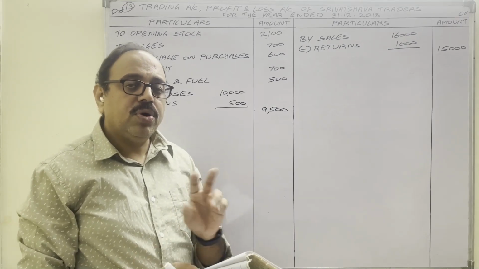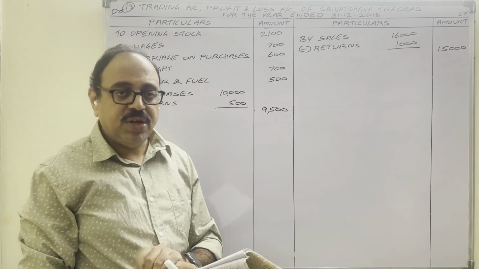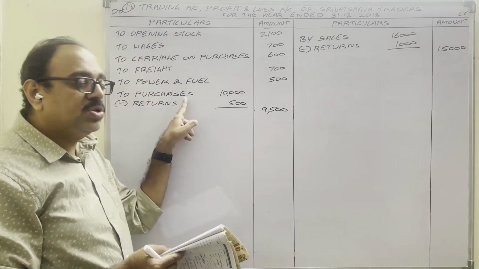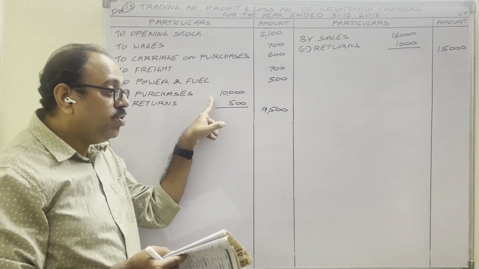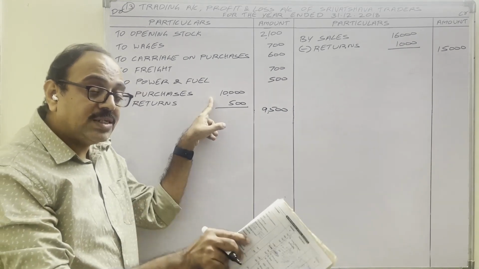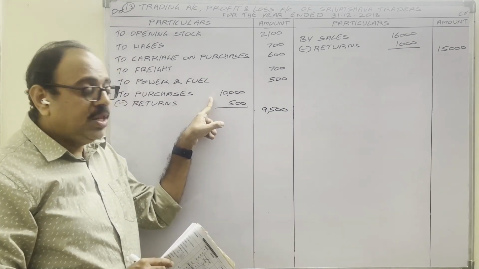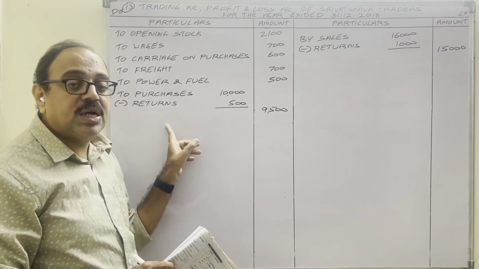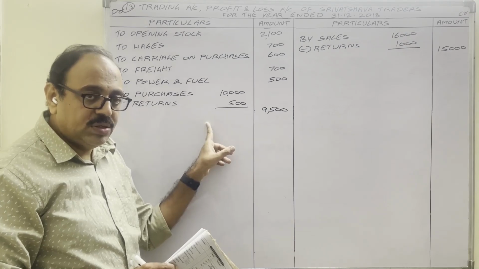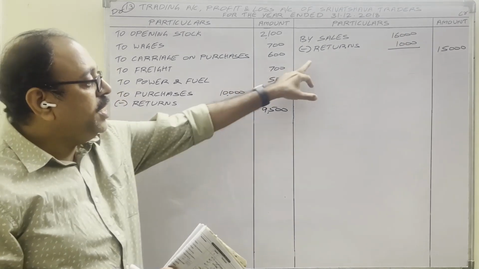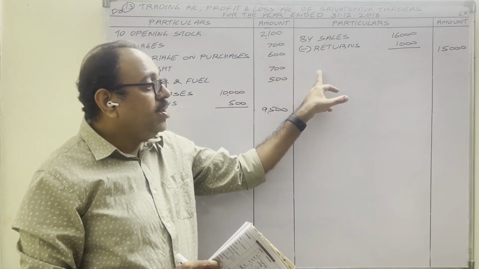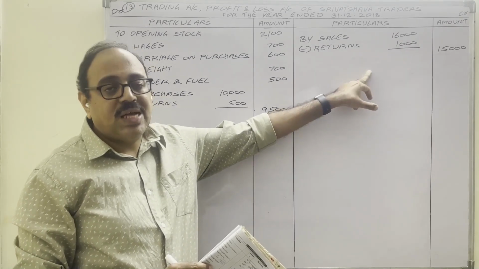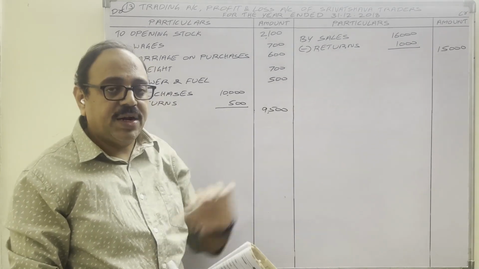There are two accounting treatments for this. First, we purchased goods, and from the purchased goods we are distributing some as free samples. Therefore, the purchase value reduces, so from purchases we can subtract free samples 2,000. Otherwise, on the credit side, we can write by goods distributed as free samples 2,000.